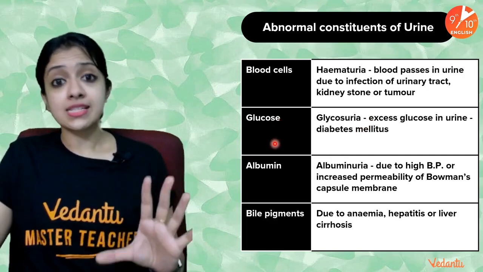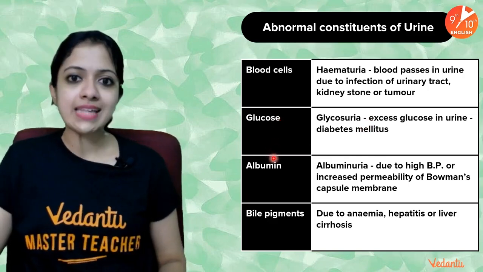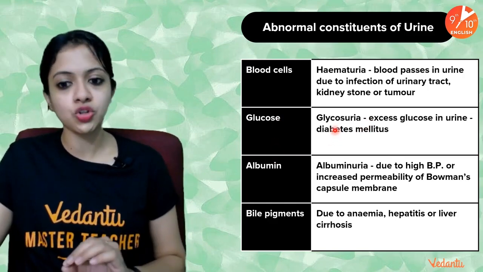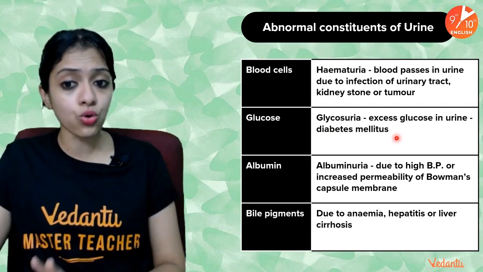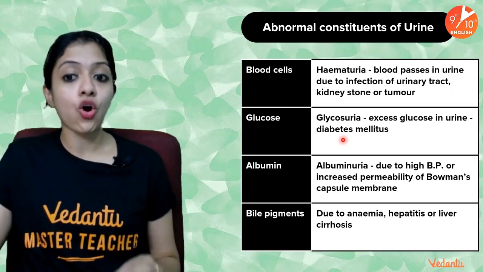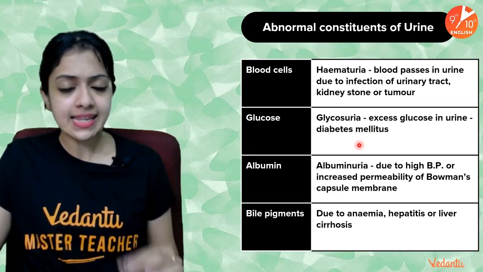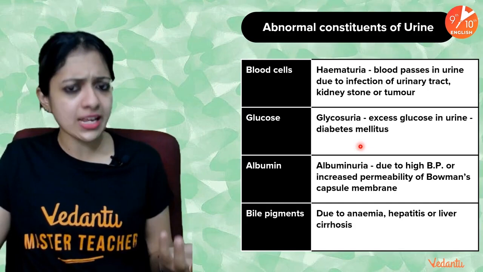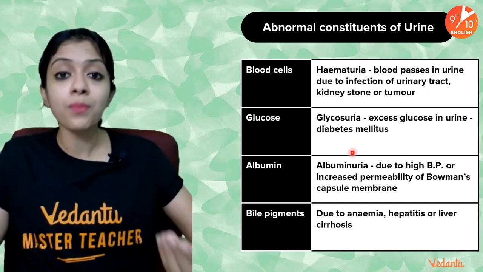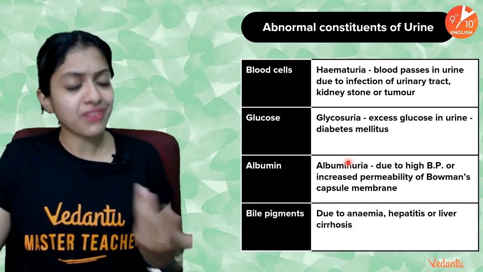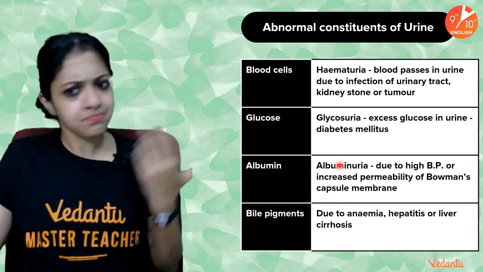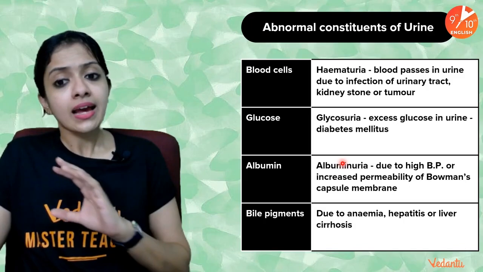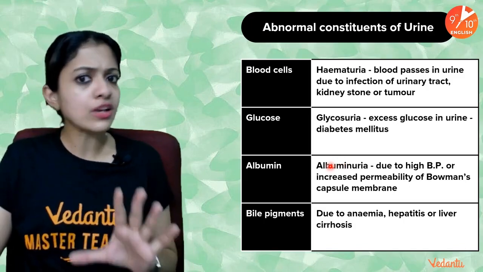Then in case too much glucose is eliminated with urine, we call it a condition called glycosuria, wherein there is excess glucose in urine, and it's a condition called diabetes mellitus, right? So diabetes mellitus is said to be the most common form of diabetes, which affects many people across the world, especially in India and many other countries around the world. This is said to be one very, very common disorder.